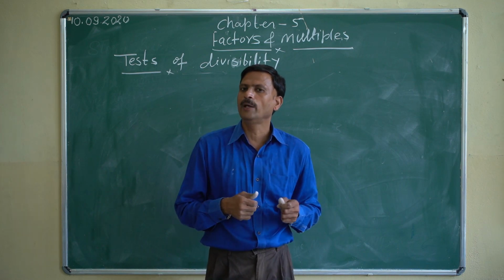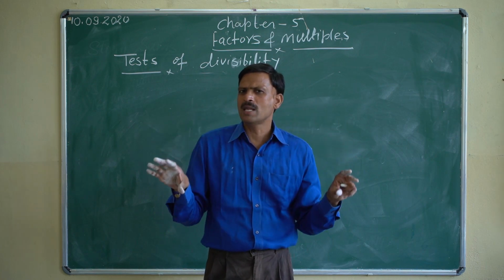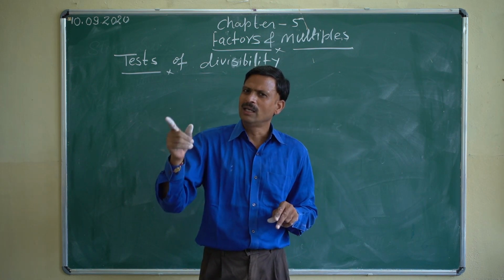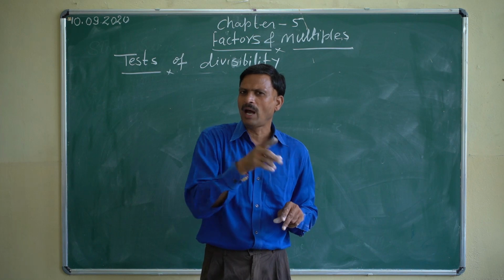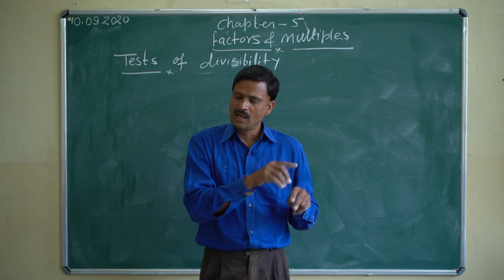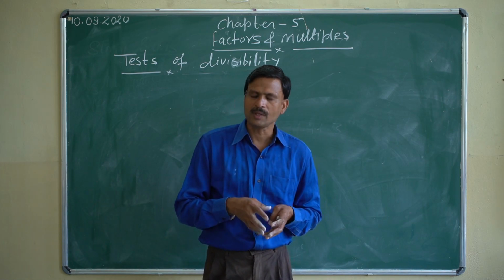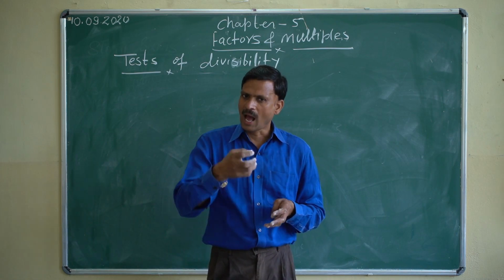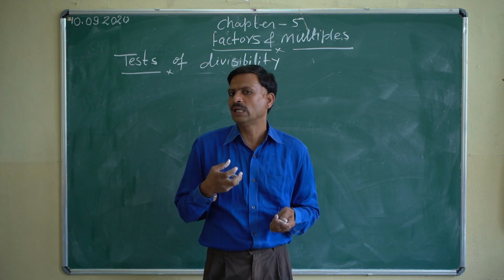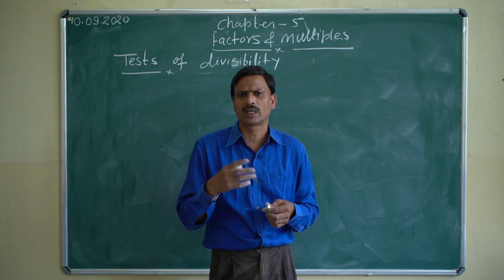I'm telling again. The number is given. What do we have to do? Whatever the number is, we add the even place digits of the number and the odd place digits of the number. When their sums come, we find their difference. If the difference is either 0 or a multiple of 11, the number will be divisible by 11, otherwise not.